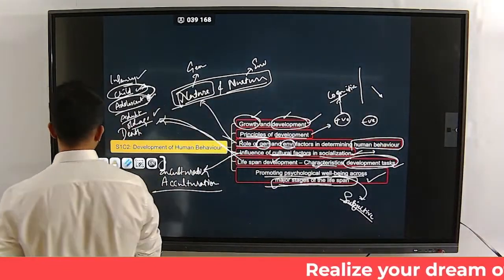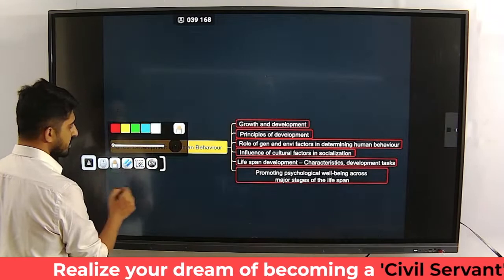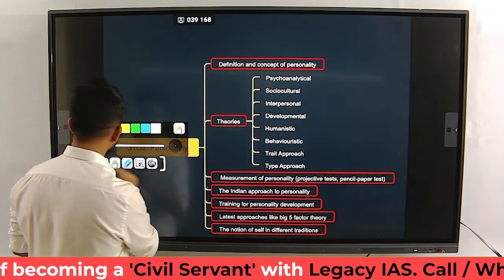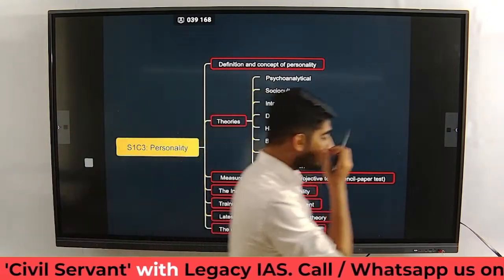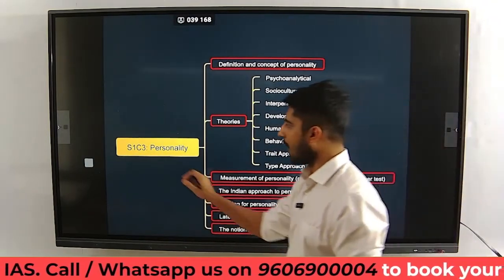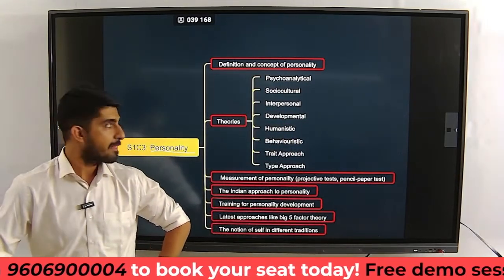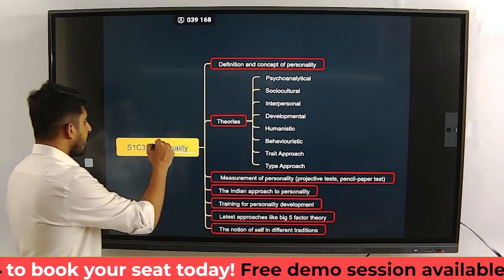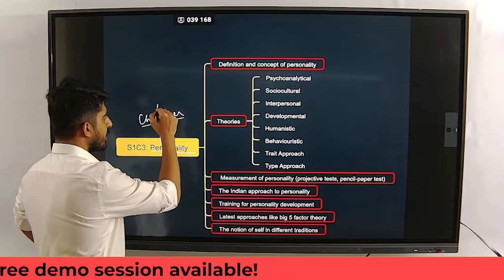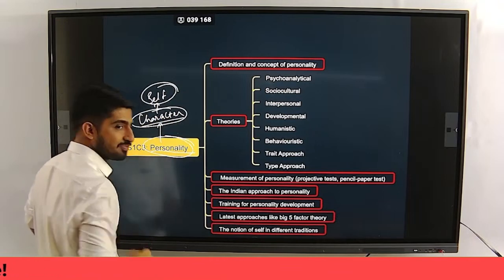In section 1, the last chapter, which is of course a big chapter, I would say, is personality. This chapter is again a wonderful chapter. Why? Because we use this term quite liberally. Personality as a word is used rather liberally by us. This word and one more word we rather liberally use is character. And one more word we use liberally is self. These three words we use rather liberally.